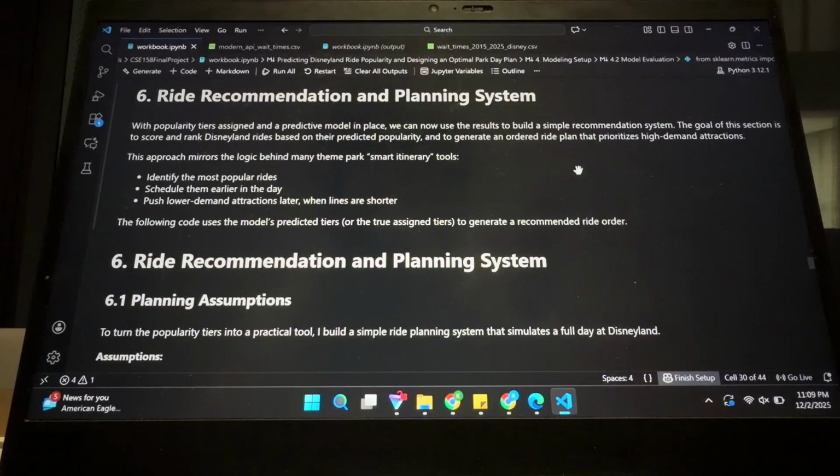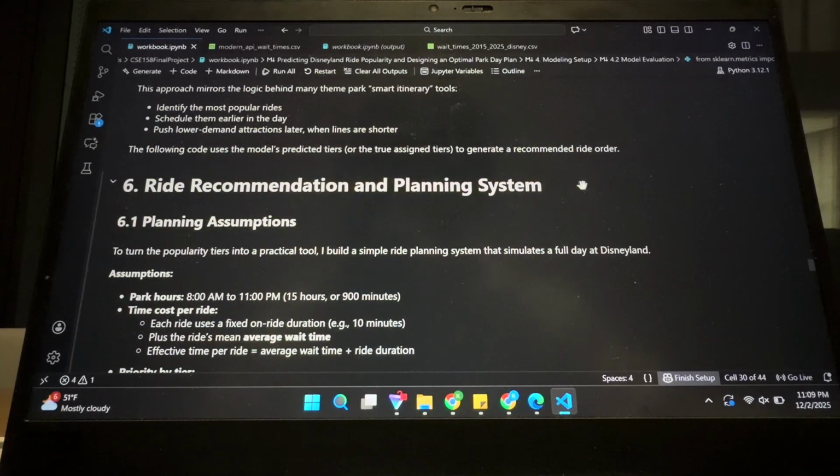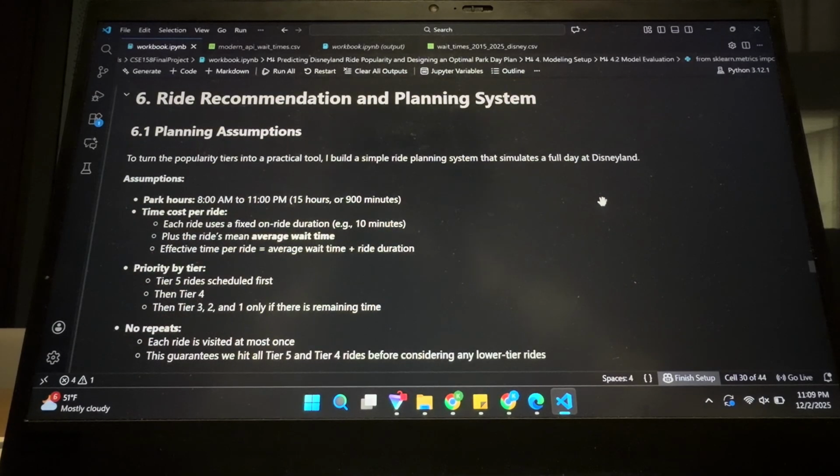And then on top of the project that I already did, I also wanted to add a ride recommendation and planning system, just to find all the popular rides based off of wait times and then use that to guide how I wanted to spend my day at Disneyland to maximize all of that.